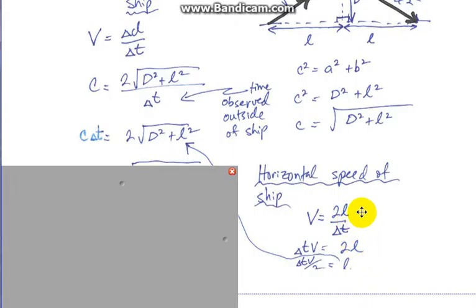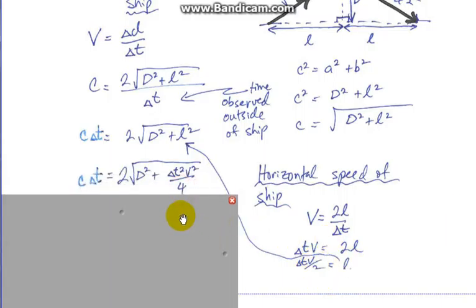Multiplying each side by t, I get t times v equals 2L, and then lastly divide by 2, and there I get a relationship for L, representing it in terms of the time that passed from the observer on Earth, seeing what's happening inside the ship, and also the speed at which the ship is traveling.